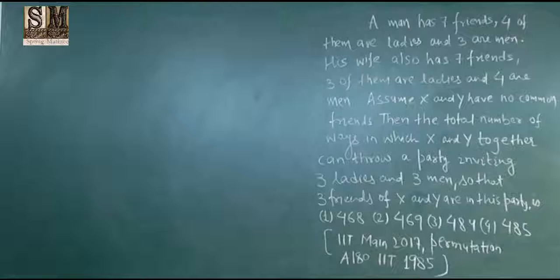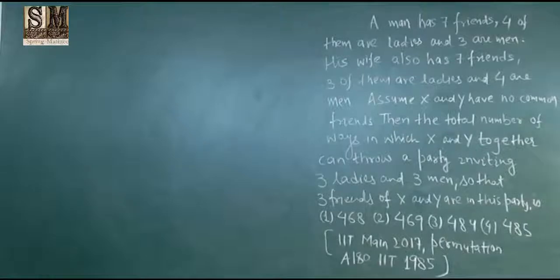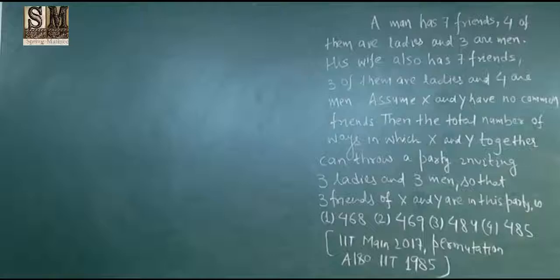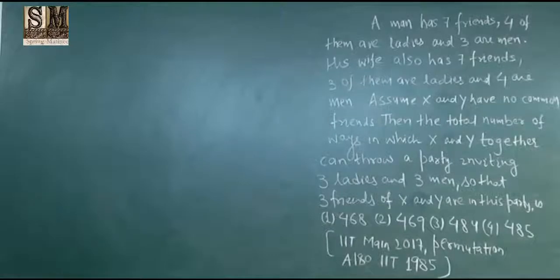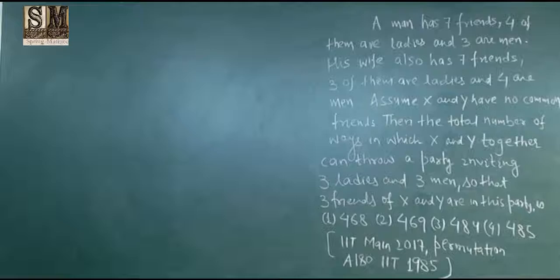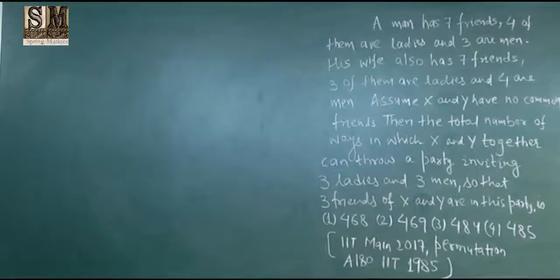Then the total number of ways in which X and Y together can throw a party inviting 3 ladies and 3 men, so that 3 friends of X and Y are in this party. Options are 468, 469, 484 and 485.